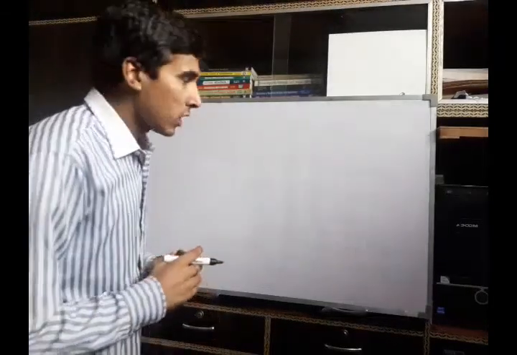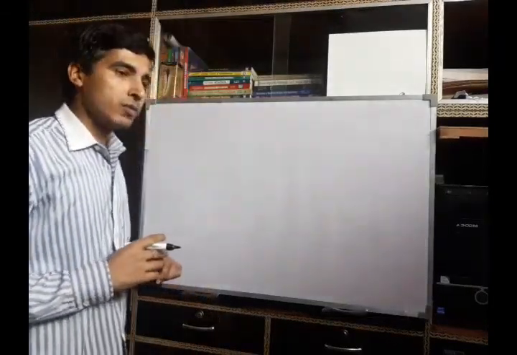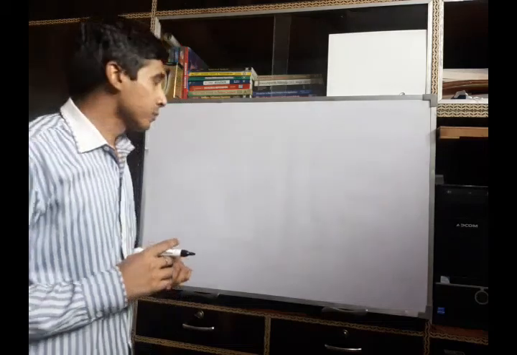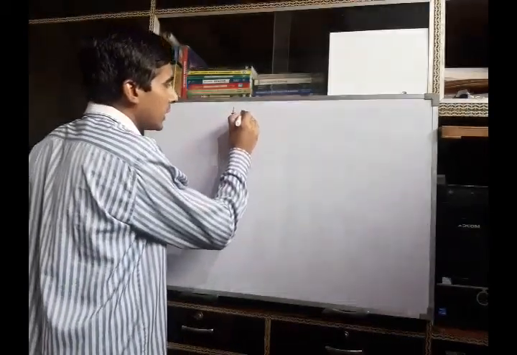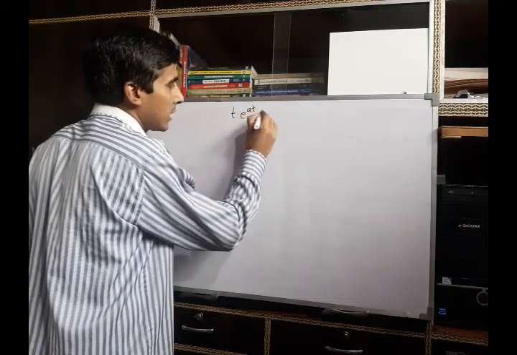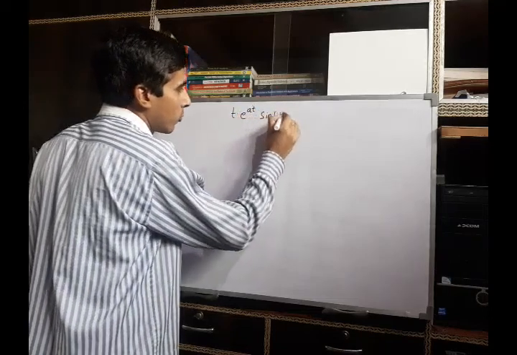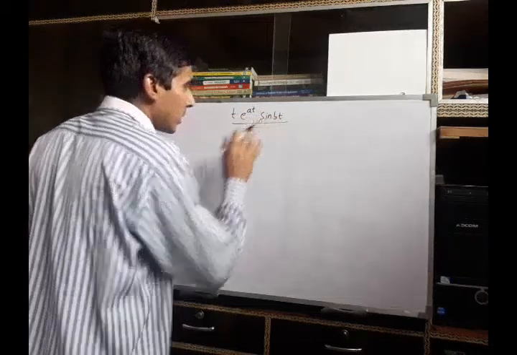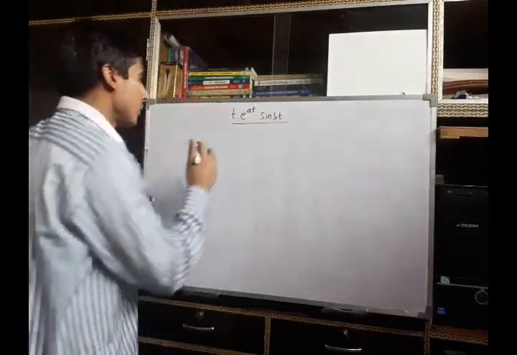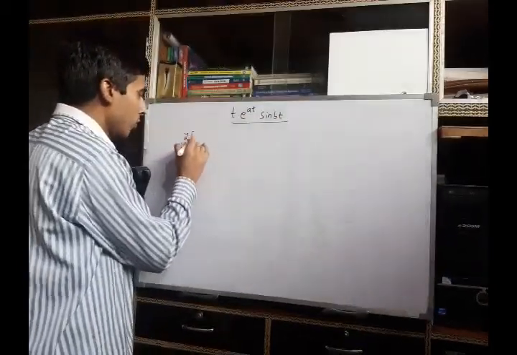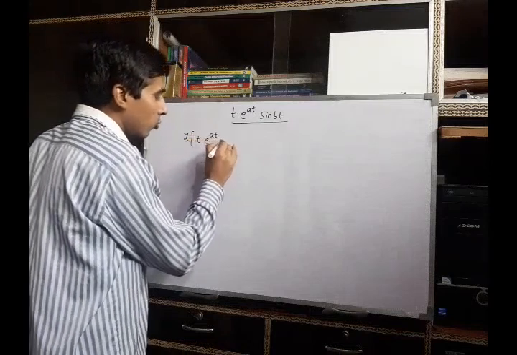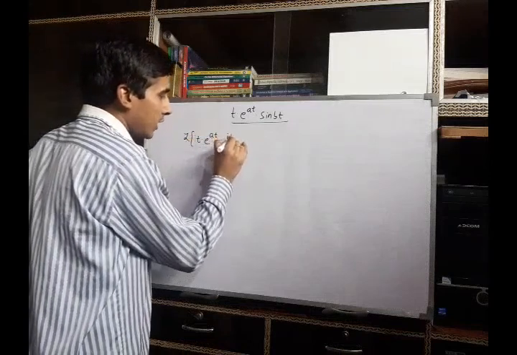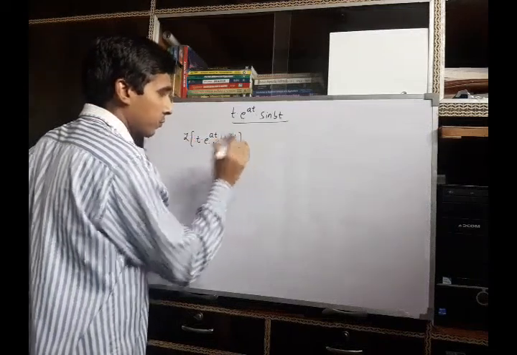Now using the Laplace transformation property which we have discussed earlier, we have to find the Laplace transform of the function t into e raised to power at into sine of bt. To find the Laplace transform of this function, firstly we will find the Laplace transform of the function t into e^(at) into e^(ibt).